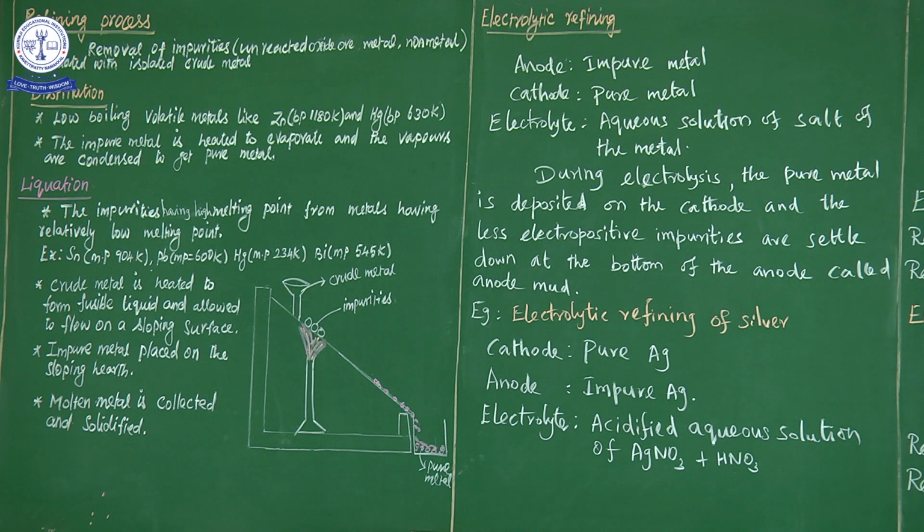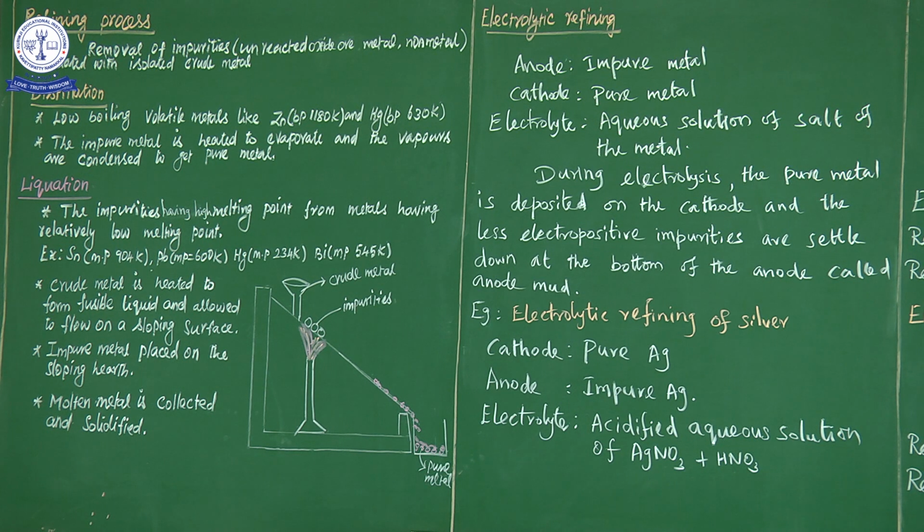The impure metal is taken in a distillation flask, which is a round bottom flask, as we have seen in the laboratory. To the top of the round bottom flask we connect the condenser, which is a long tube attached in a slanting position, connected to the distillation flask.